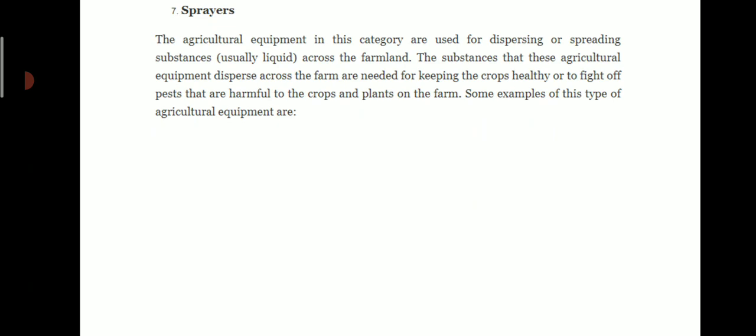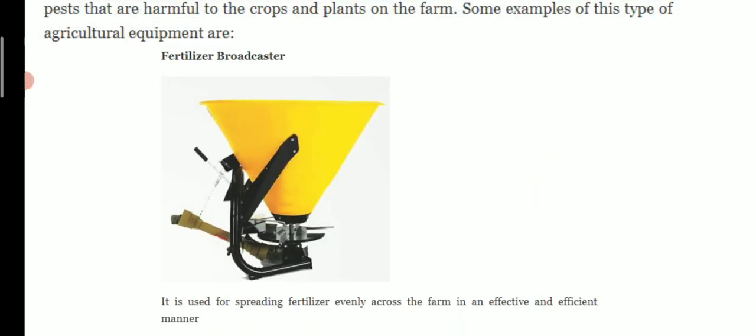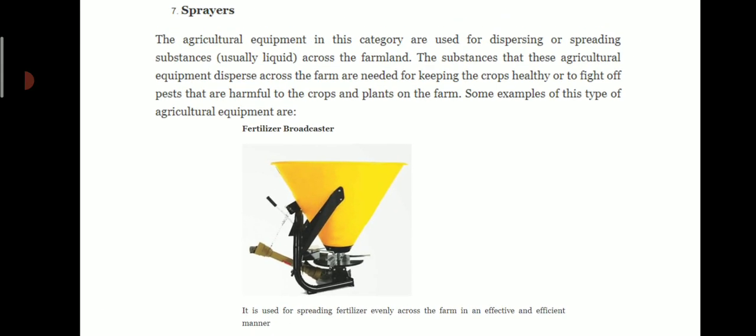Sprayer. The agricultural equipment in this category are used for dispersing or spreading substances, usually liquid, across the farmland. The substances that this agricultural equipment disperse across the farm are needed for keeping the crops healthy or to fight off pests that are harmful to the crops and plants on the farm. Some examples of this type of agricultural equipment, you can see here, are fertilizer broadcaster. It is used for spreading fertilizer evenly across the farm in an effective and efficient manner.